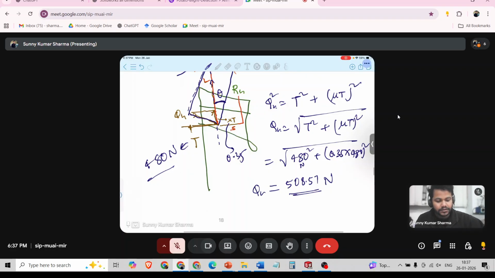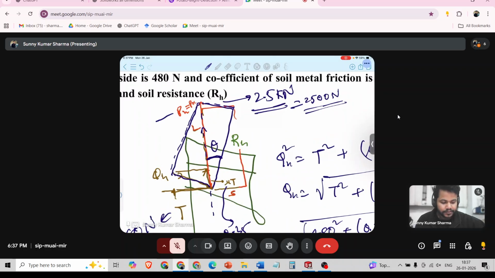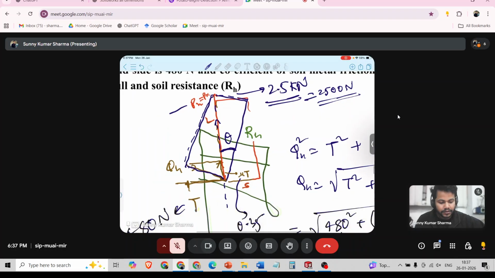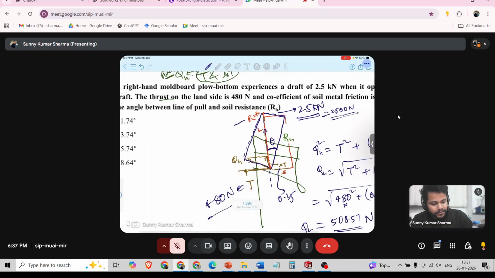Govind, how to get this angle? Sine theta equal to 2500 divided by L. L is 2000.